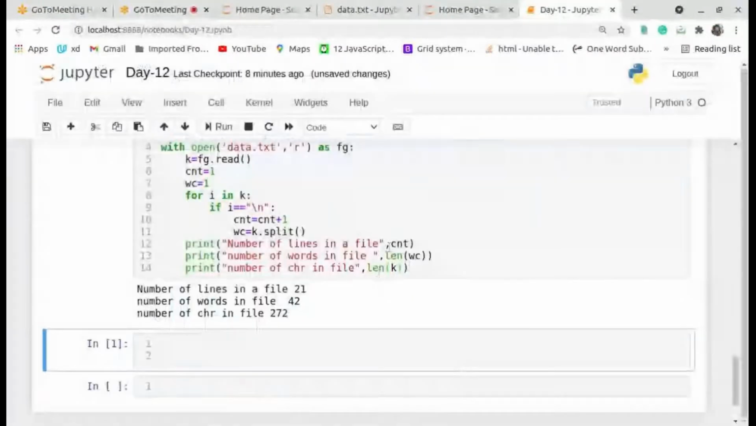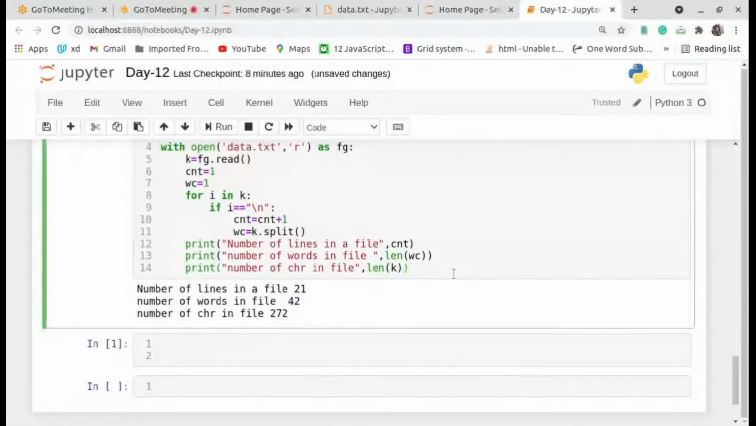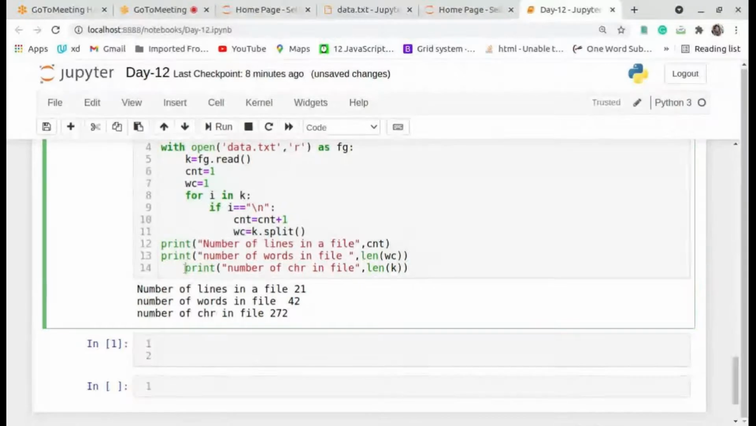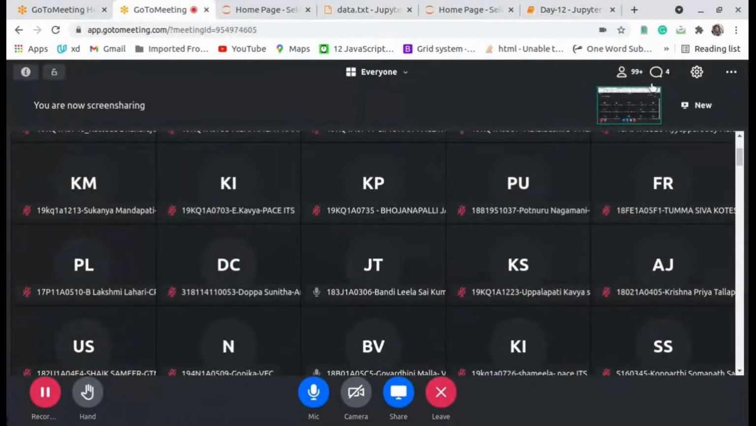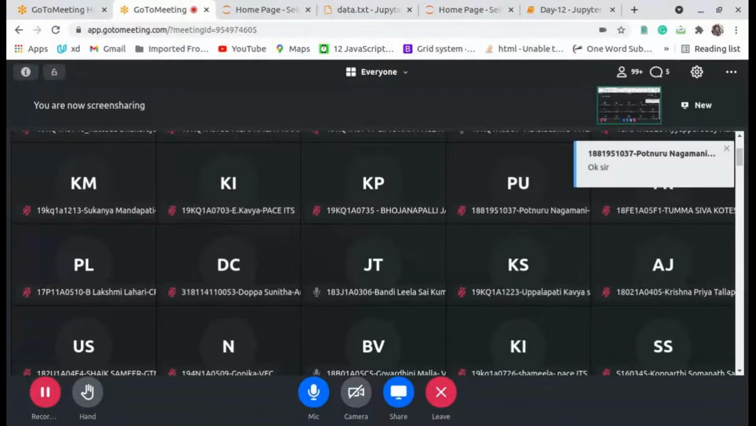Number of lines in a file, number of words in a file, number of characters in a file. Is it okay or not? Please respond in the chat box. Can we go for the next step?